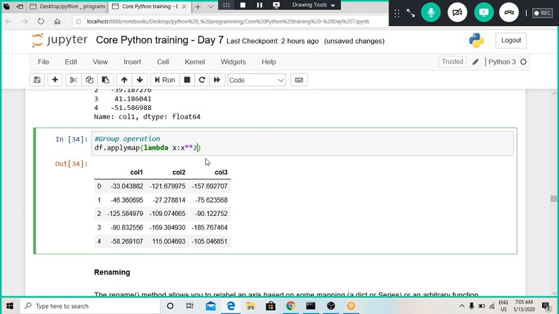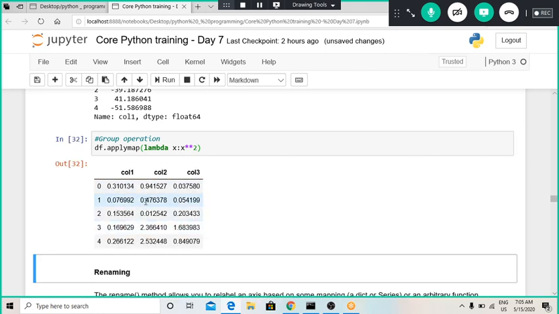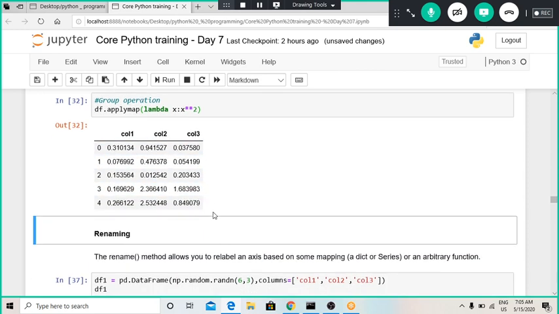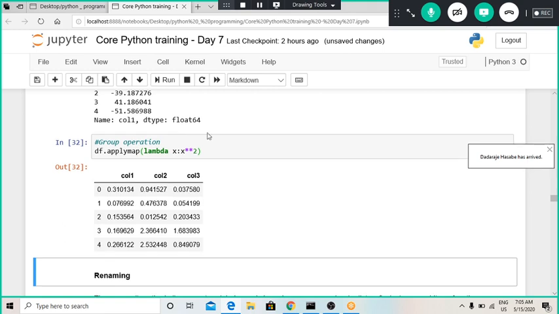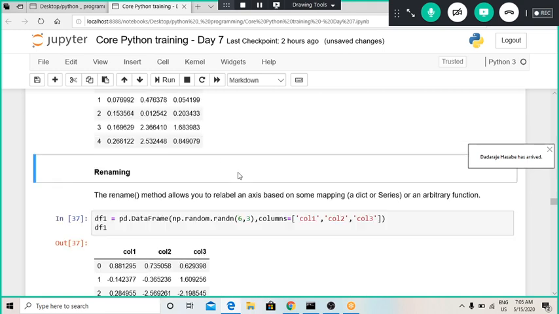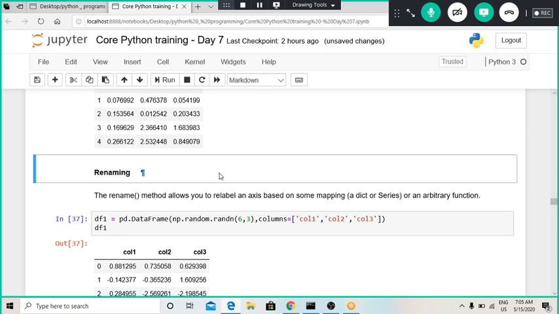Basically the values will get reduced and all the values will be positive, because minus into minus is also plus, and there will not be any situation where we are multiplying minus with plus or plus with minus. So these are the squares of each and every element that is stored. Now this is how we can apply a lambda function. So now can we rename columns, or how to use a rename function?